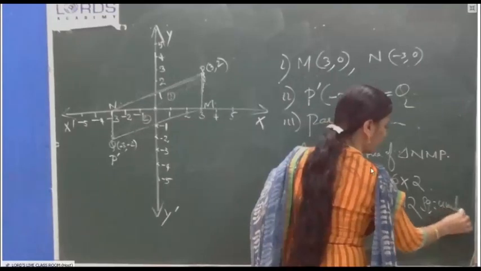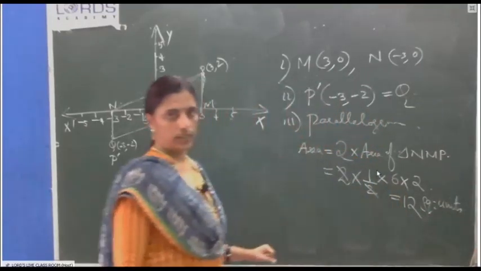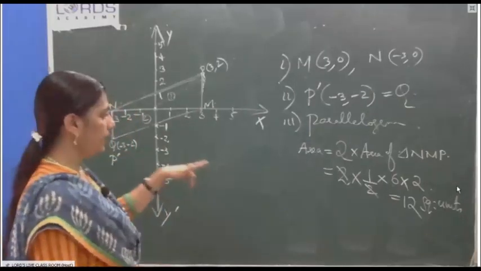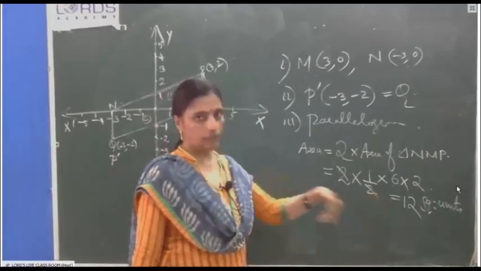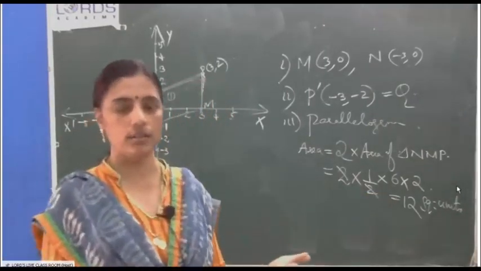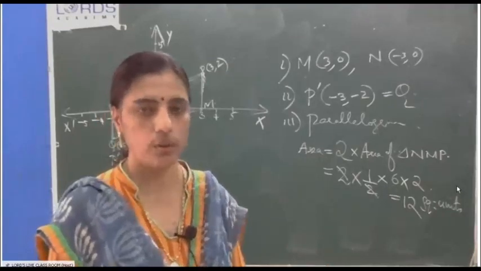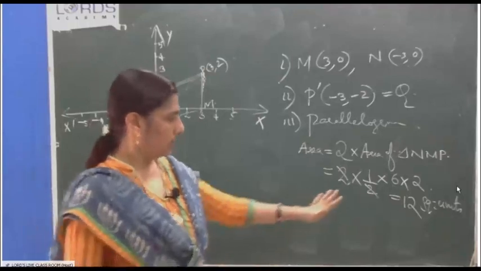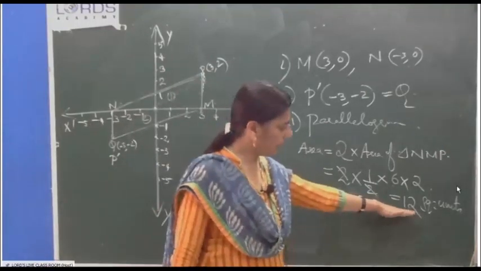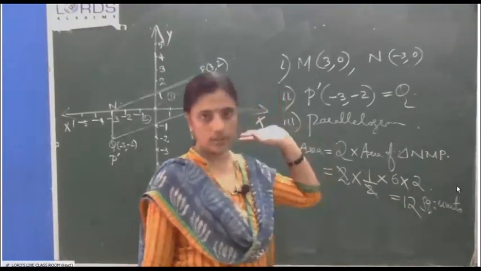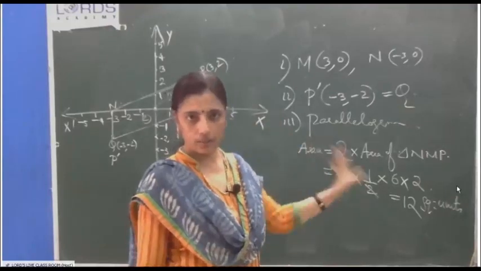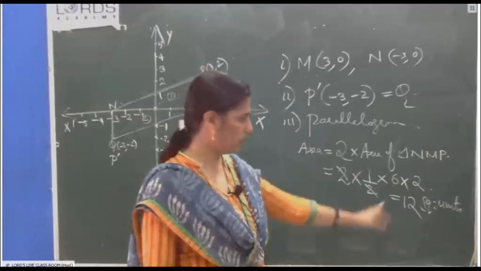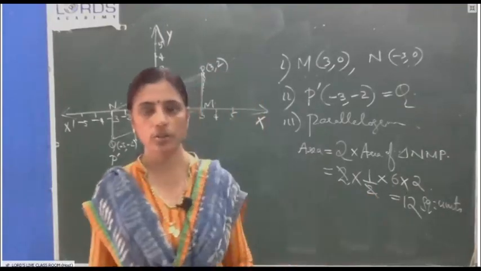12 square units. Okay. If you are calculating in terms of centimeters, it will be another one. So it's better, we don't know which type of graph we are using. Now we are using 1 centimeter as 1 unit. For the board exam, we are using 2 centimeters as 1 unit. So for the safe side, we can do it like that, 12 square units. According to the unit, that is the answer. 12 square units. Don't write 12 square centimeters. This will be better. 12 square units.